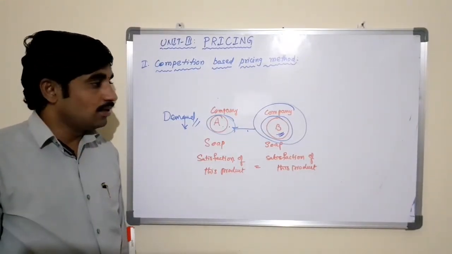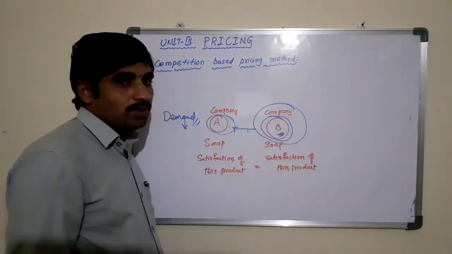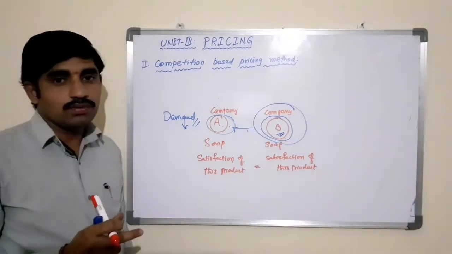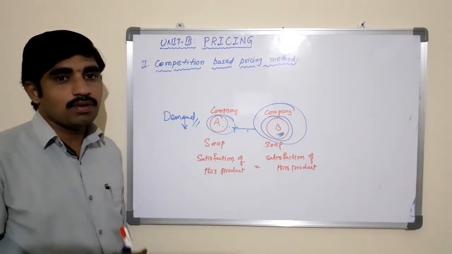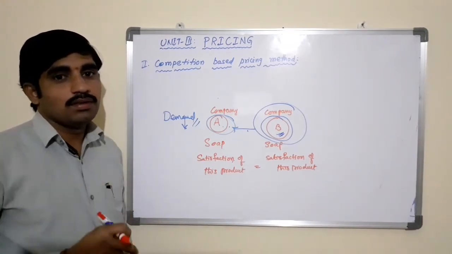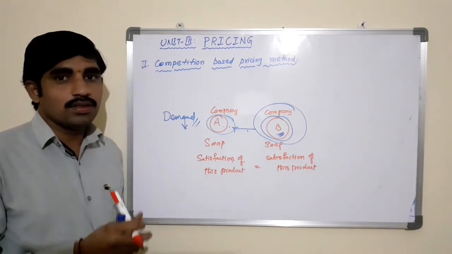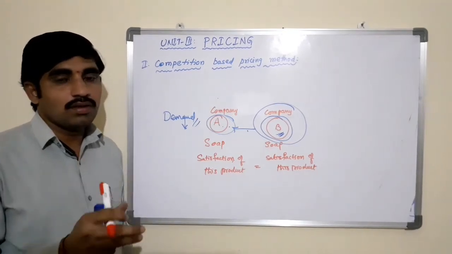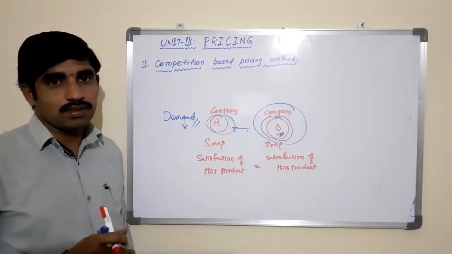Of course, he is considering the competitors' product prices, but he will continue fixing the price of the product as long as the price covers the fixed cost. If the price of the product is not covering at least the marginal cost, he will not continue to produce the product or sell it in the market.